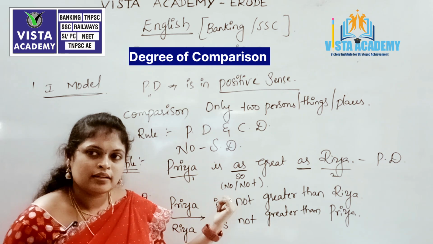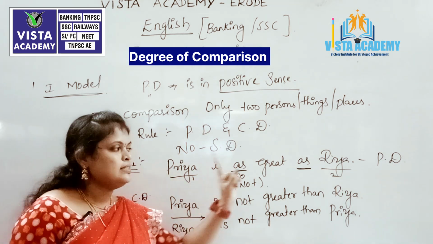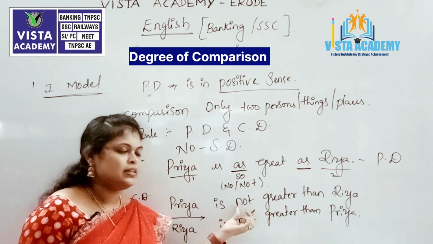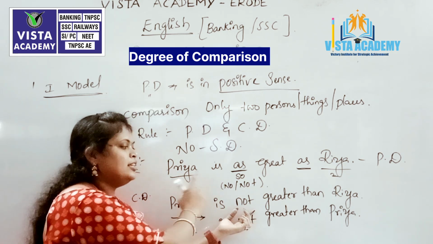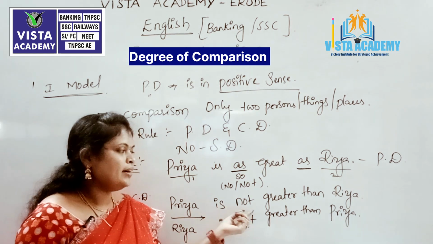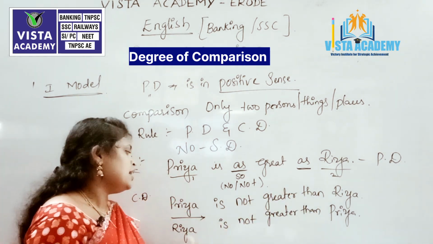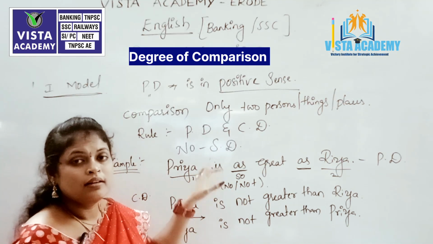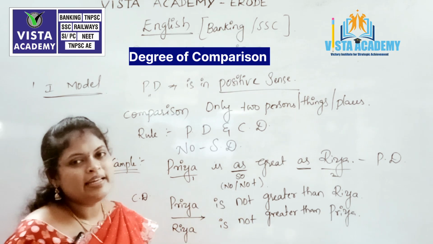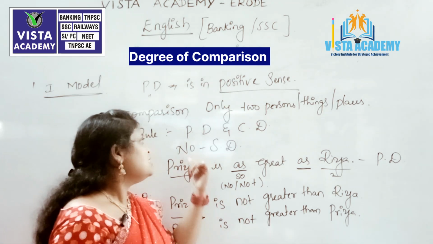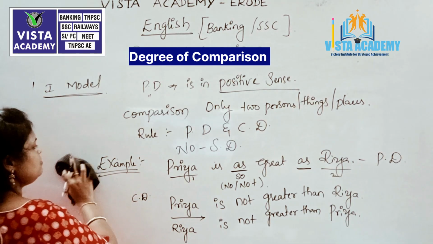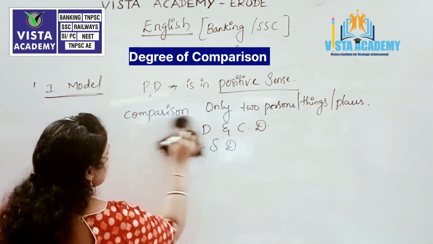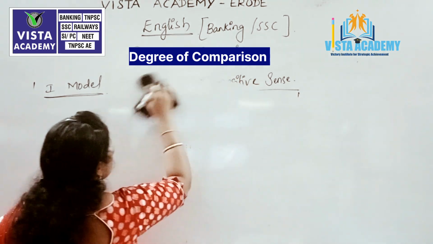What do we have to remember in this sentence? The first rule is that if the sentence is in a positive sense, then you have to transform it into negativity, but the meaning of the sentence should not be changed. Priya is not greater than Riya, or you can make it Riya is not greater than Priya, because both sentences give the same meaning: Priya and Riya are equally great to each other, right? So this is the first model of degree of comparison. Now let us see the second model of degree of comparison.